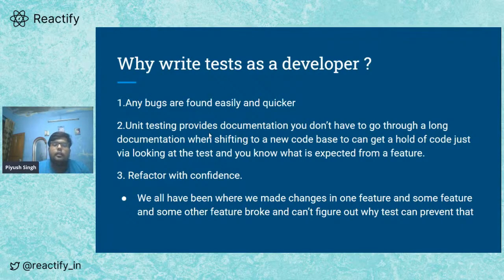So that gives us good enough expectations of what to expect from this piece of code. And these tests are regularly updated. It's not like documentation, where you have to take out another time and write the documentation specifically.